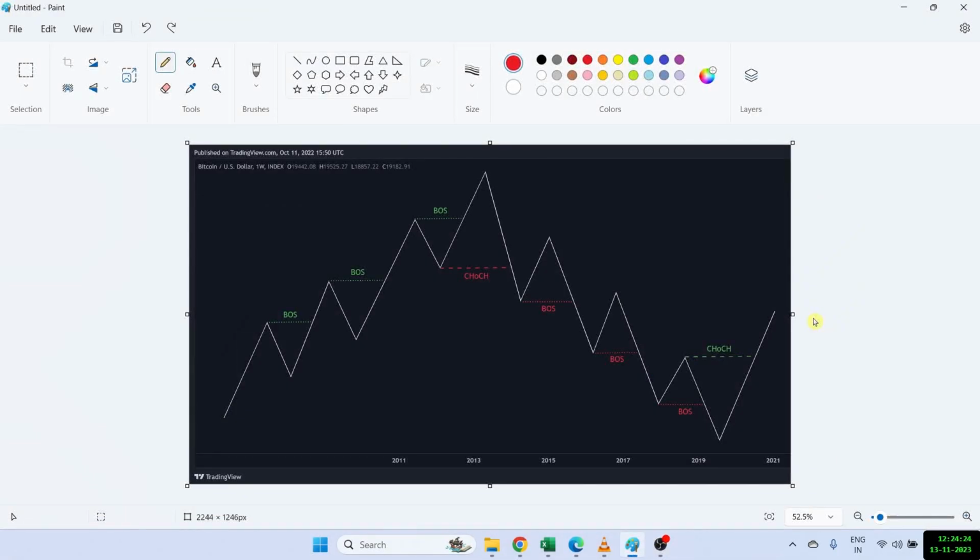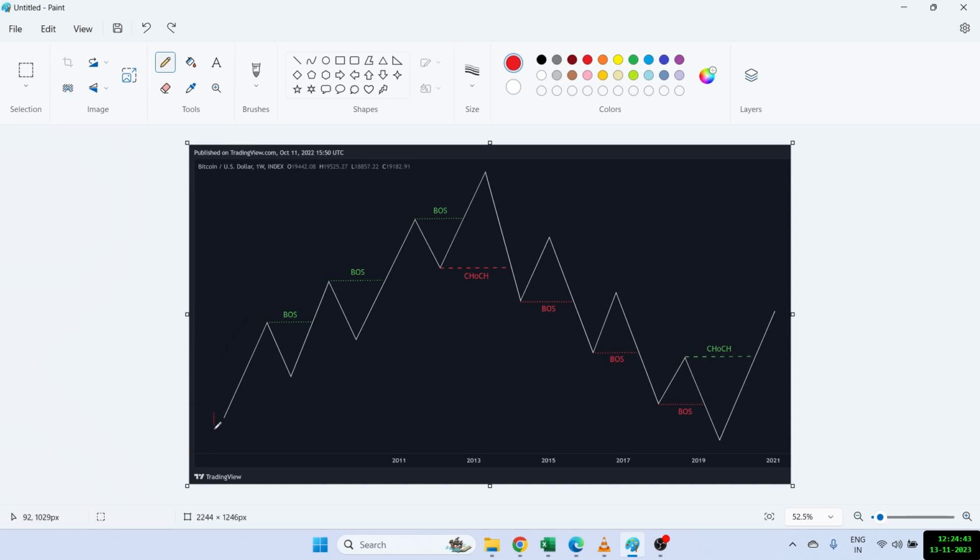Hi everyone. So in smart money concept, we need to first understand what is BOS, which is break of structure, and CHOCH, which is change of character. So I'm showing you a sample here. Let's say we have this white line is the price of our stock.